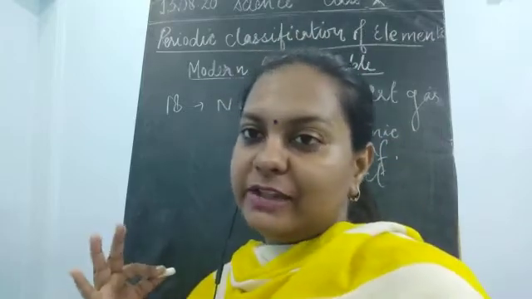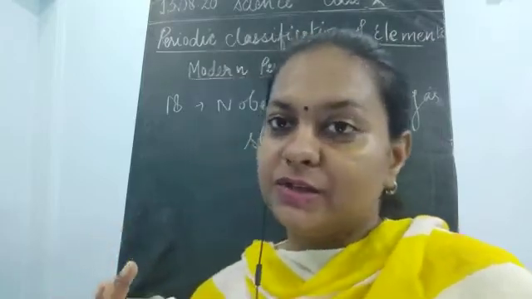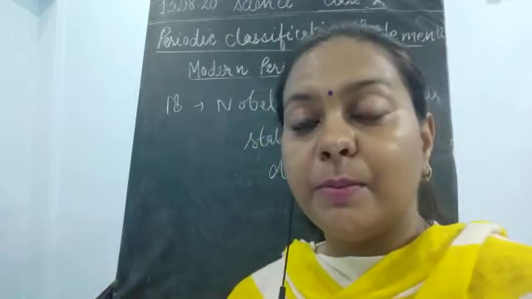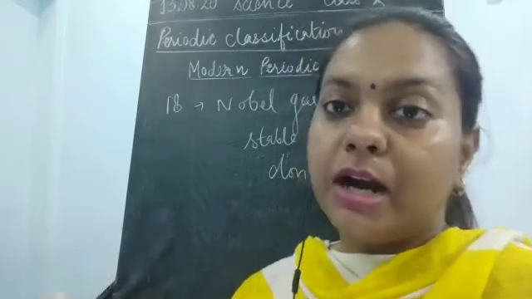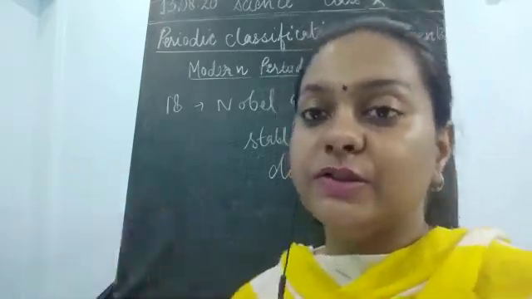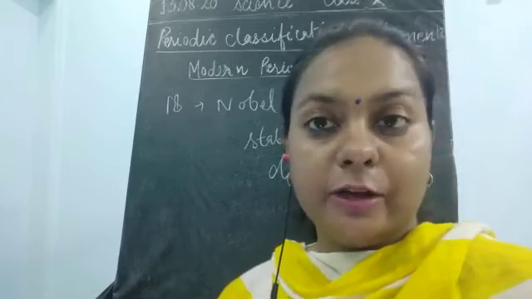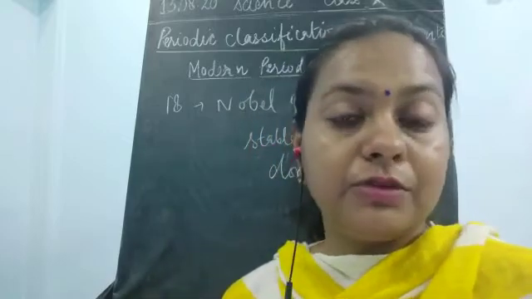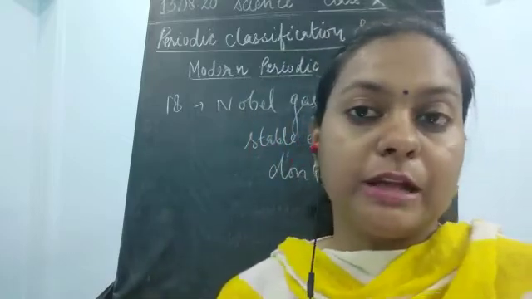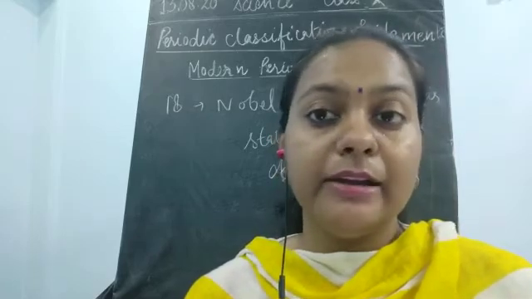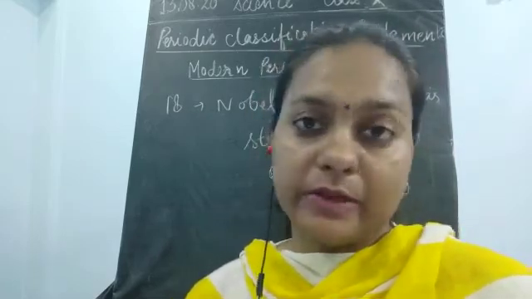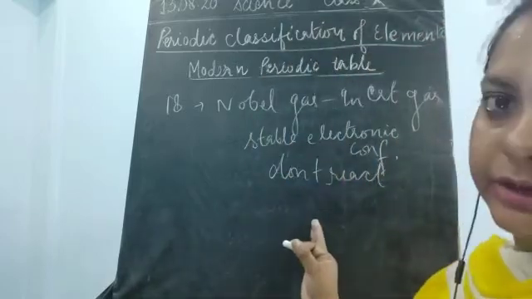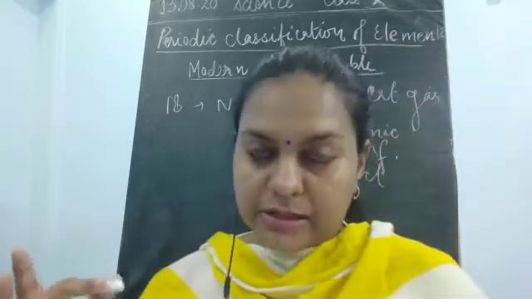They were not going to fight with any other element for their existence. So it was very common that they should all understand that these were the most stable part of the atomic configuration or the classification of the modern periodic table. Why? Because they were in the 18th group, and this noble gas was inert. They were known as inert gas because they were not reacting with anybody. None of the elements was there which they could react with. So what happens, they were just sitting in a corner.